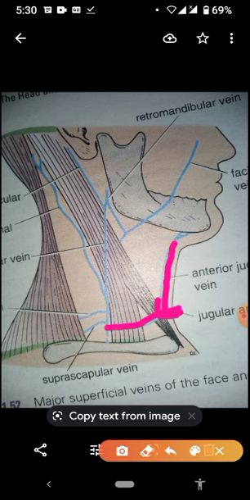So this is all about the external jugular vein, and let me tell you one thing more: the external jugular vein follows the pathway of the sternocleidomastoid muscle. This is the sternocleidomastoid muscle.